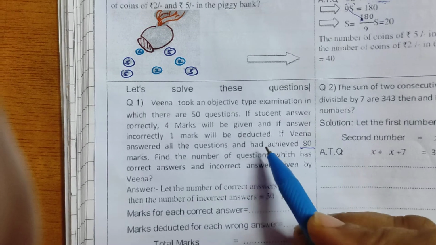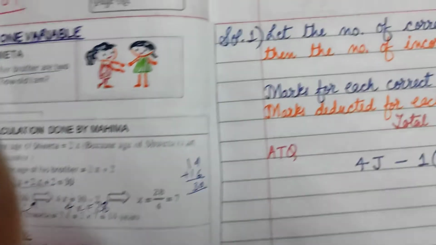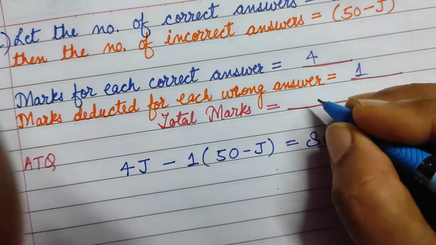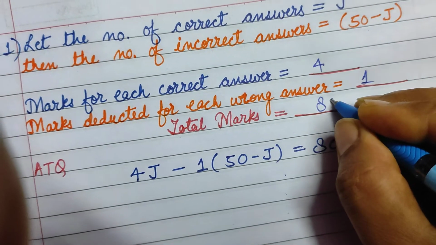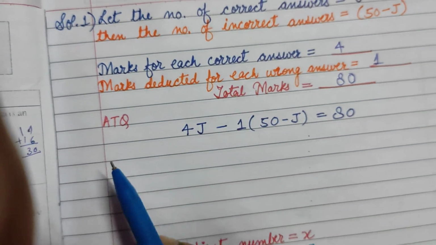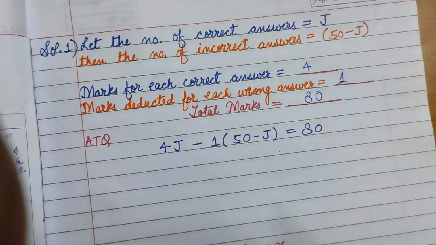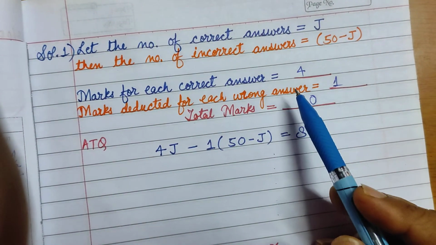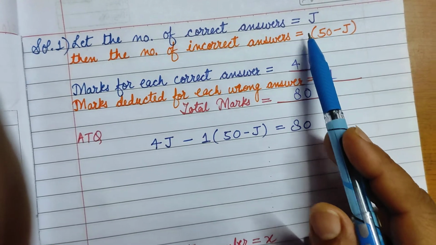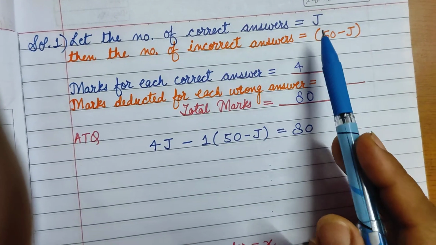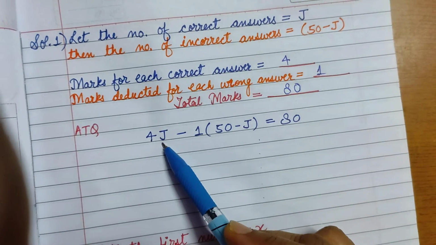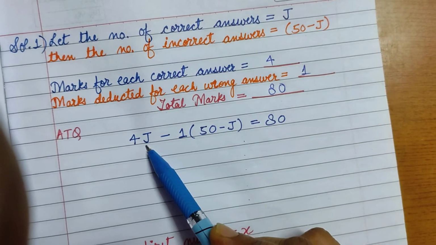She had achieved 80 marks. So total marks she has got is 80. Now according to the question, how many correct answers has she given? Let it be j. So total marks that she will get is 4 into j, 4j, for giving correct answers.